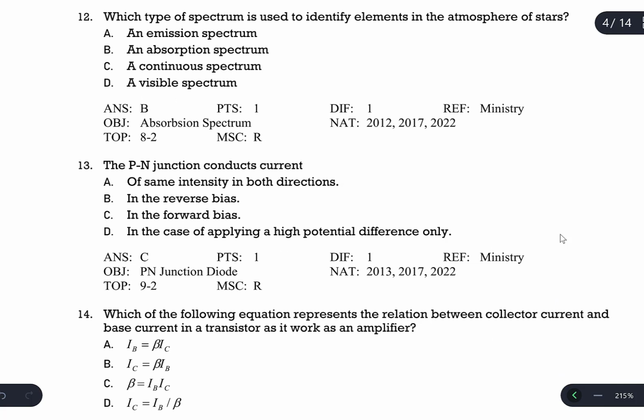Question number 12. Which type of spectrum is used to identify elements in the atmosphere? The keyword is the atmosphere of the star. It is the absorption spectrum, because light coming from the nuclear fusion of the star passes through the atmosphere, and the photons whose energies match the energy separation between levels of the gas in the atmosphere are absorbed, and those positions appear dark.